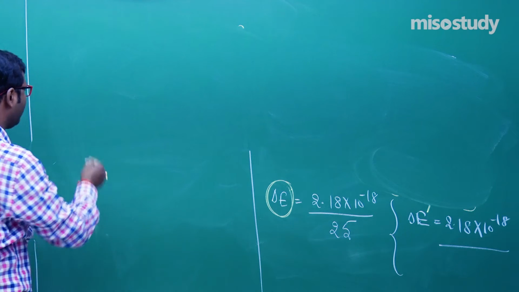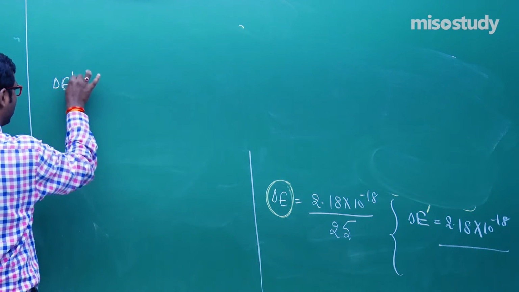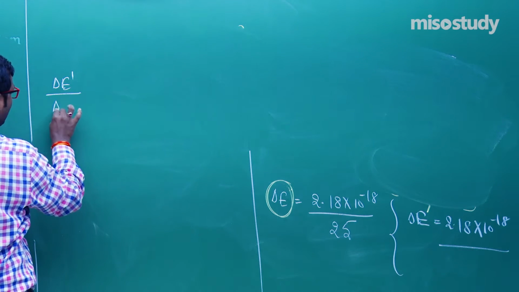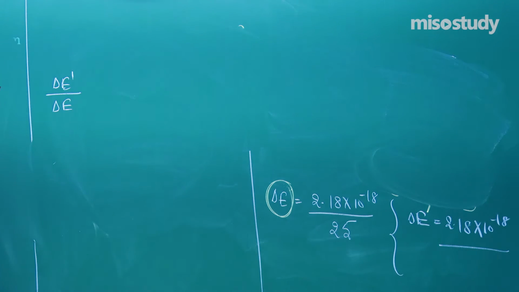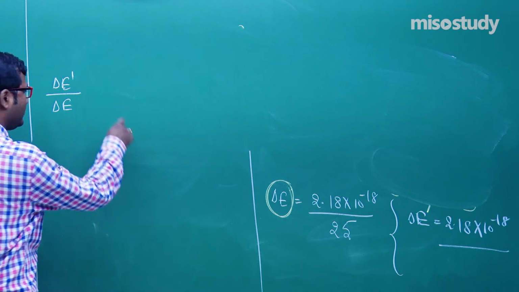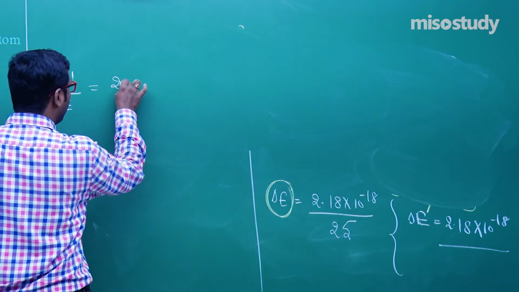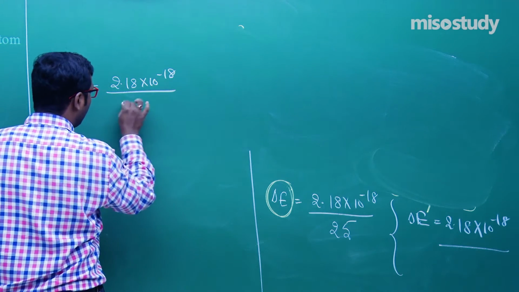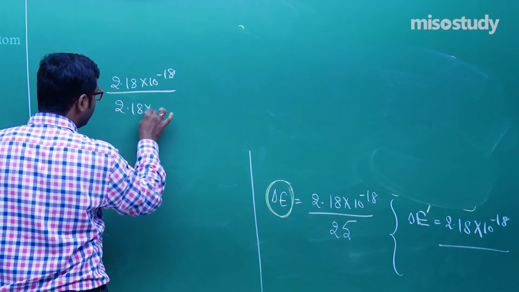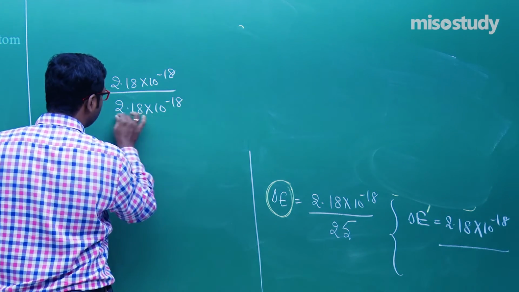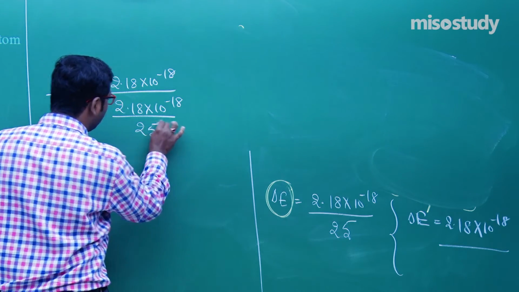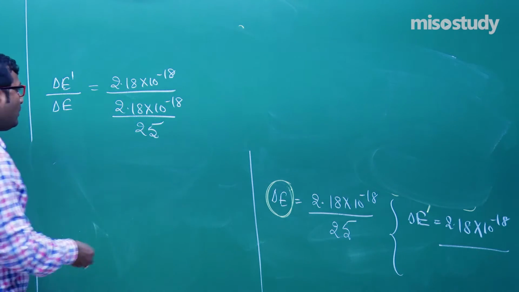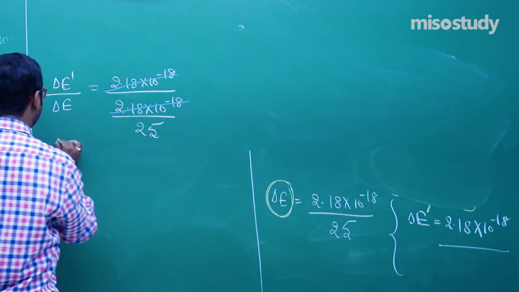Now compare delta E dash, that is the ionization energy when we release the electron from the n is equal to 1 orbit, which is 2.18 into 10 to the power minus 18, upon 2.18 into 10 to the power minus 18 divided by 25. Am I right? Now this will cancel this one.